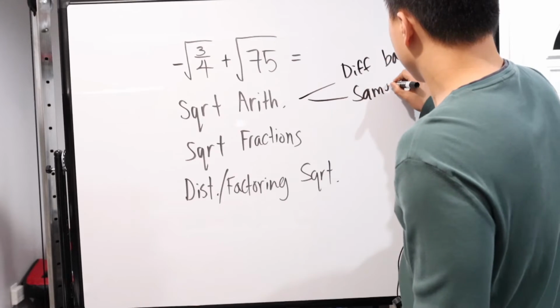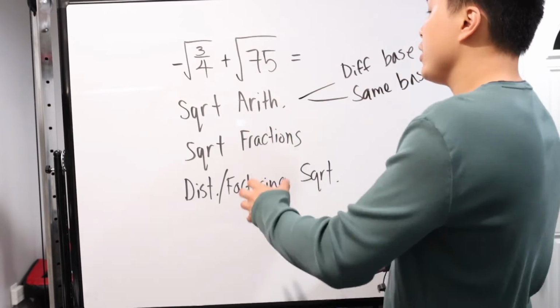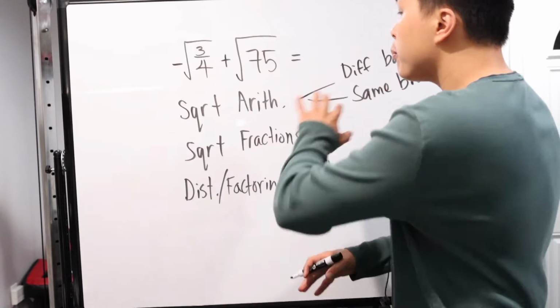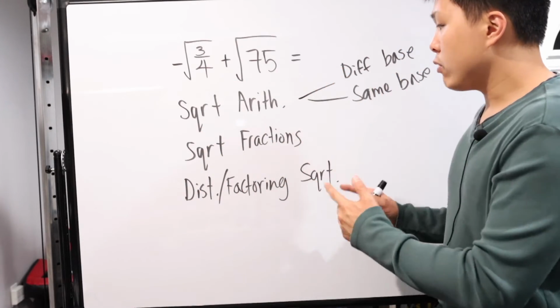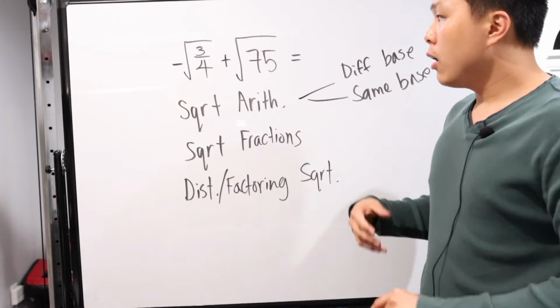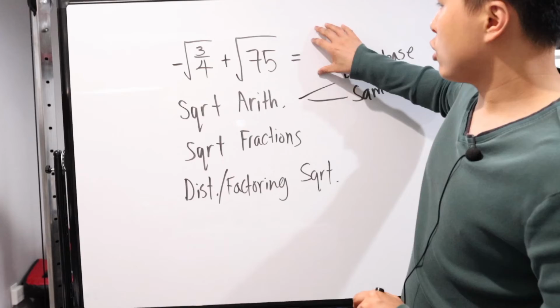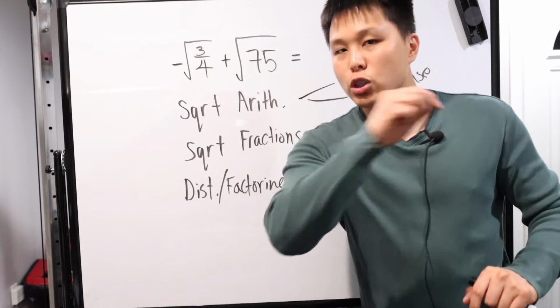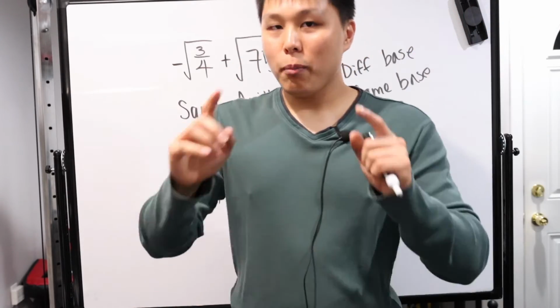If you're not comfortable with same base square root, that's a whole different thing. Now you just have to understand the concept of square root itself, even before you start manipulating it with arithmetic. That's the idea: you can always break it down to something even more simplistic. Getting into the habit of doing that will greatly improve your skills in solving a more complex problem. Let's try one more that is very complex or scary looking, but actually not that bad.